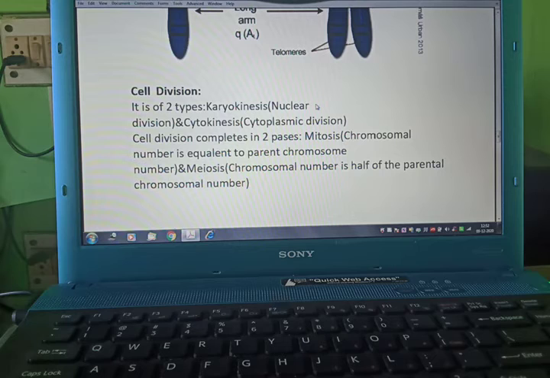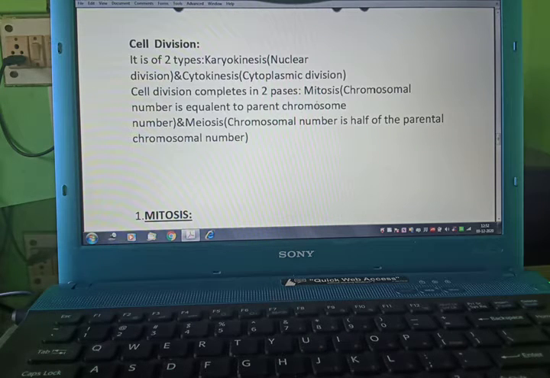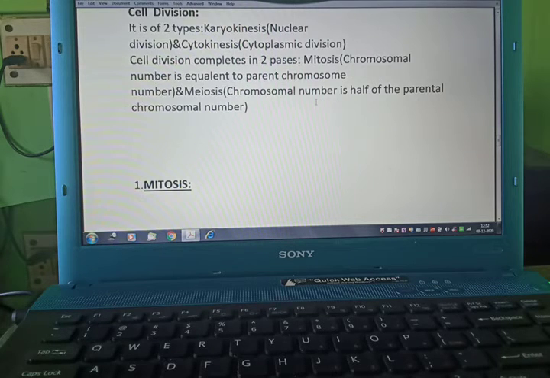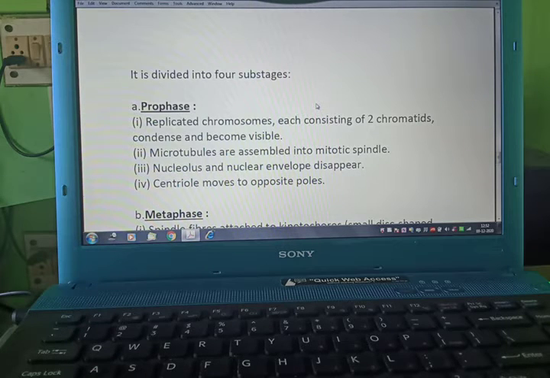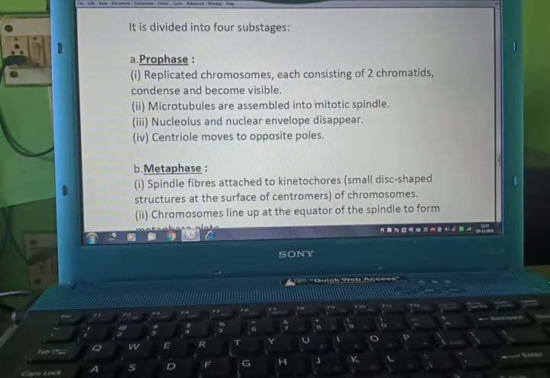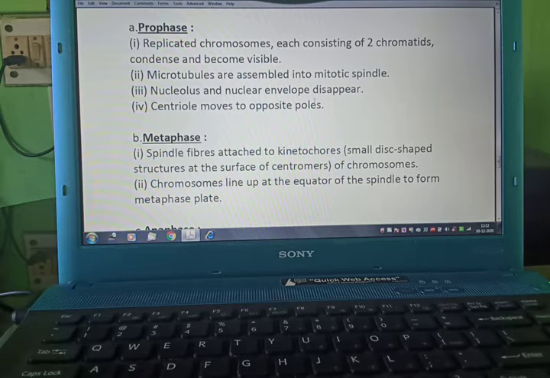Now cell division is of two types: karyokinesis, that is nuclear division, and cytokinesis, that is cytoplasmic division. Cell division completes in two phases. Mitosis, where the chromosome number is equivalent to the parent chromosome number, and meiosis, where the chromosomal number is half of the parental chromosomal number. We are starting with mitosis. It is divided into four substages: prophase, metaphase, anaphase and telophase. We are starting with prophase.